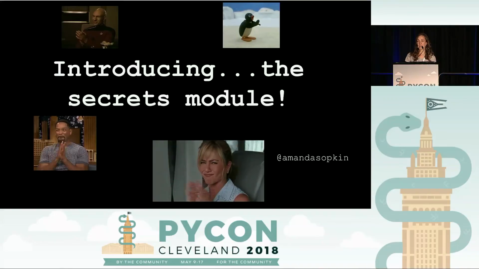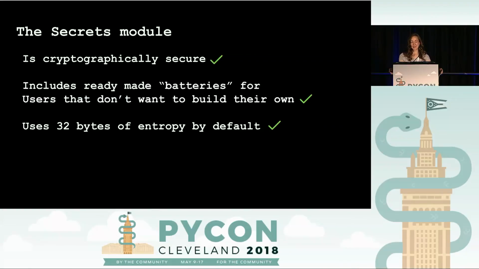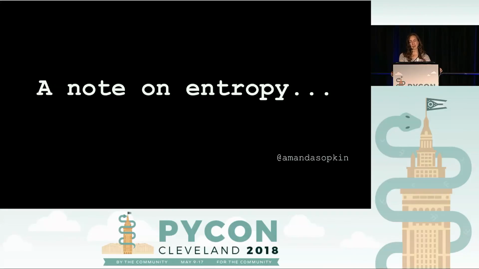So now we're going to talk about the secrets module, which finally is cryptographically secure. The secrets module, as I said, is cryptographically secure, and it includes a lot of plug-and-play batteries that are made for people who don't want to build their own methods to do things like create a token or a password. And it uses 32 bytes of entropy by default. Cool, so a brief note about entropy.